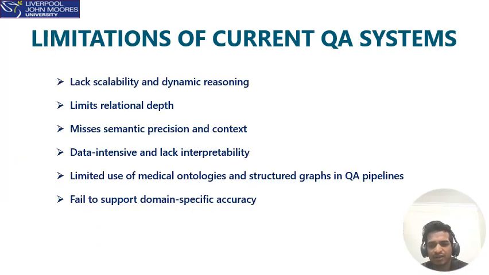Coming to the limitations of the current QA systems, many question answering systems today work well for general topics, but they still have several problems, especially when we try to use them in the medical field. First, they often can't grow easily or think through complex situations. These systems are usually trained once and don't easily adapt when new medical information becomes available.